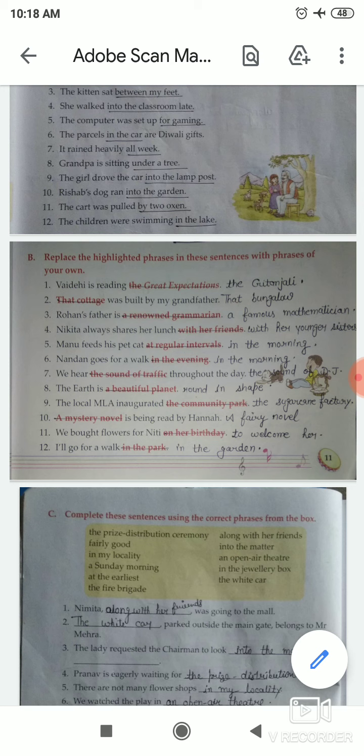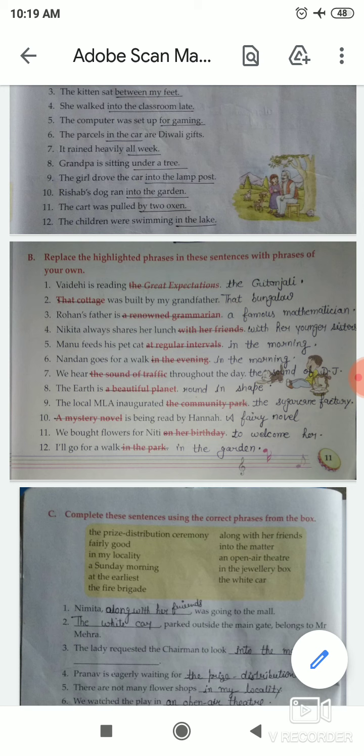Okay, so students, now next, number 8. Number 8 is: the earth is a beautiful planet. Okay, so students, in the place of a beautiful planet we add a new phrase, round in shape. After that the sentence is: the earth is round in shape. Okay, so students, now next, number 9.